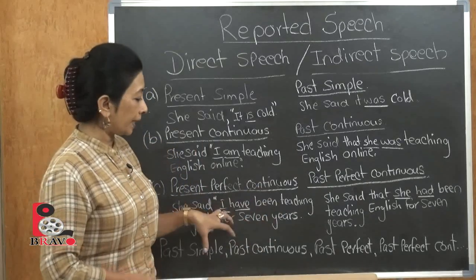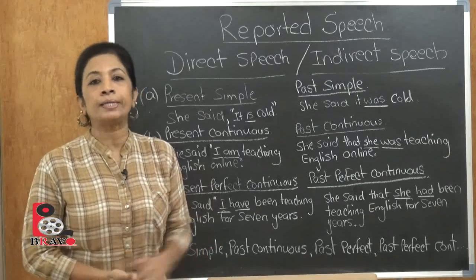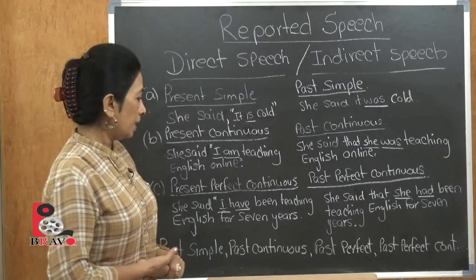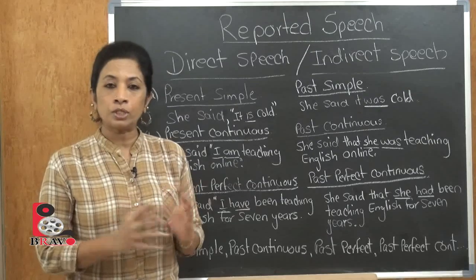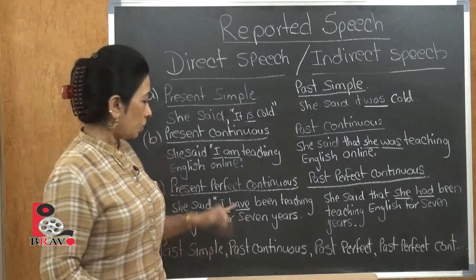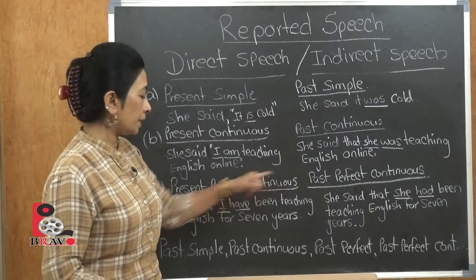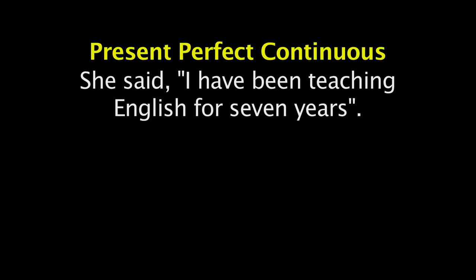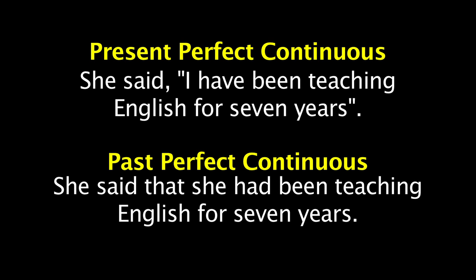So there is a time scale there. She is specifically saying the period that she has been teaching the language. Here she is only teaching the language online. So that is how it becomes a perfect continuous. So here, I have been teaching English for 7 years. Now the same thing will become the indirect speech past perfect continuous. So the present perfect continuous will change to past perfect continuous. She said, so nothing has changed here, that she had been teaching English for 7 years.